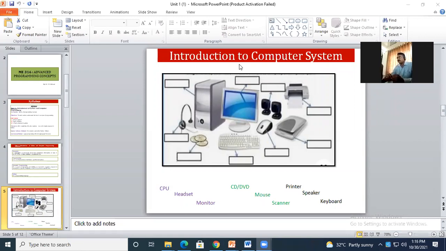Now, can any one of you tell me what is data and what is information? Anybody? Don't worry about the result. It may be correct or it may be wrong. Just explain what you know about data and what you know about information. Do you have any idea? Anyone?